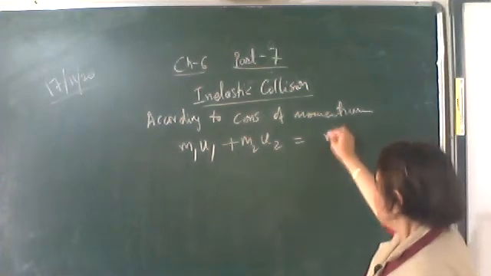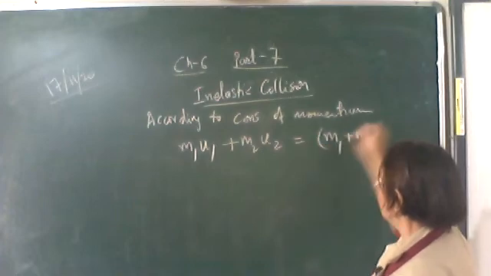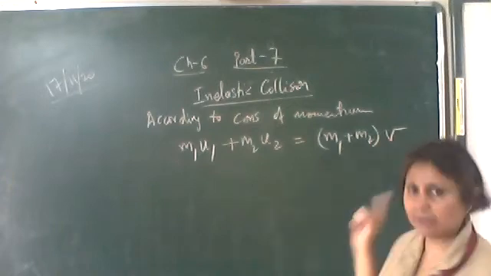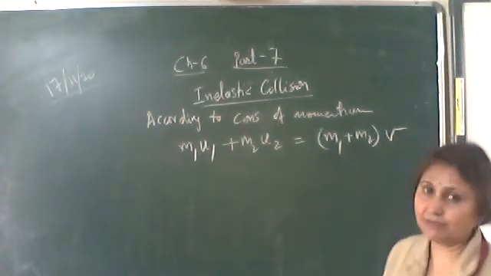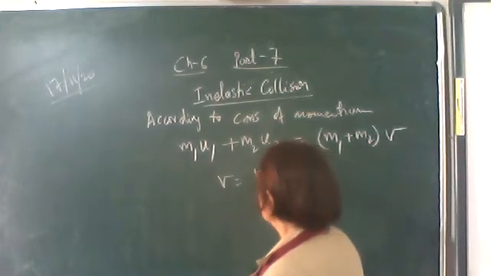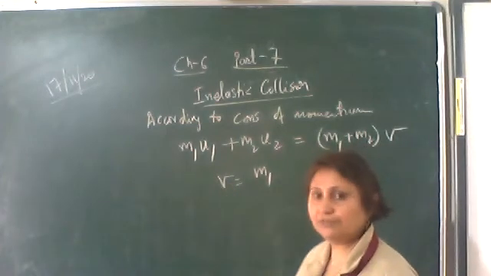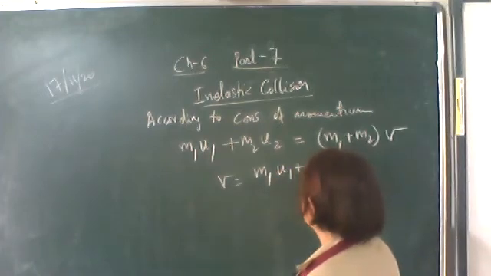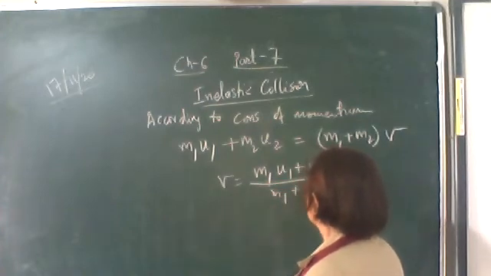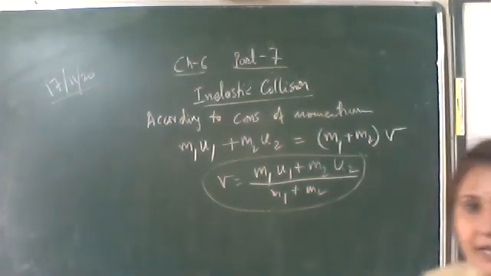Both bodies stick together, so the total mass is m1 plus m2, and both move with a common velocity v. So after collision, v is equal to m1 u1 plus m2 u2 upon m1 plus m2. This is the expression for the velocity after collision in case of an inelastic collision.